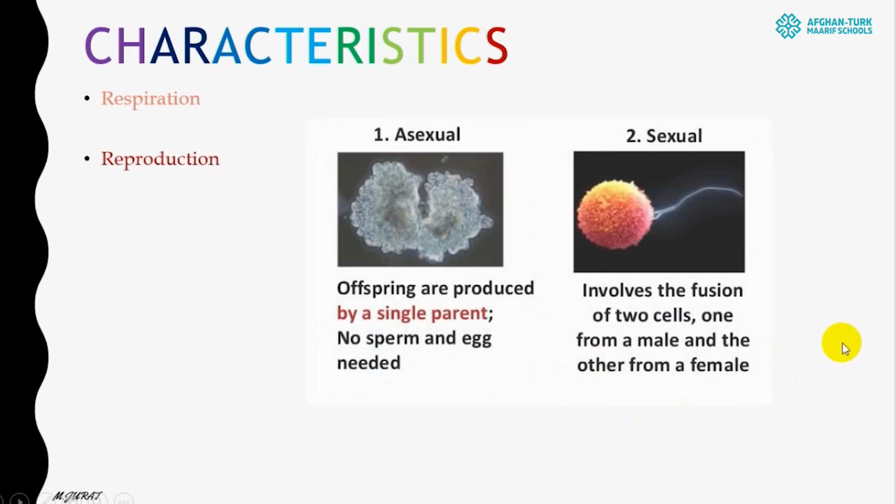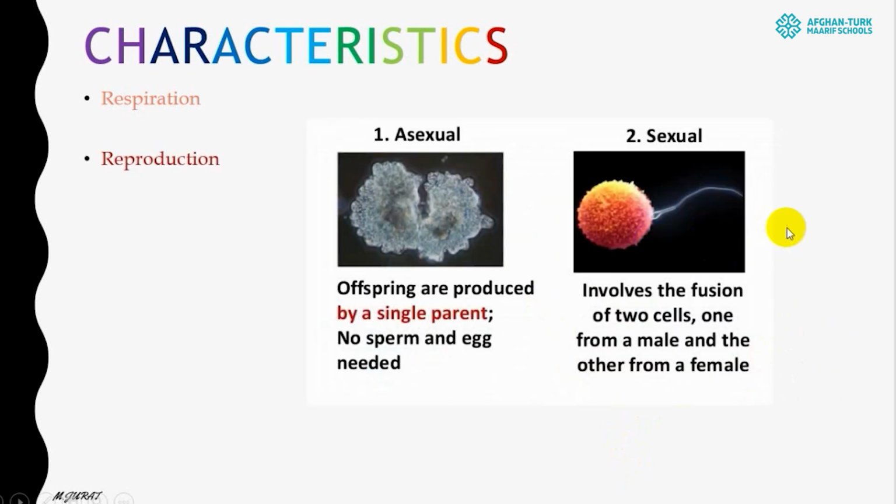The second feature, reproduction. They are reproducing. Reproduction is a process in which a living organism can make copies of itself or can make new offspring, new babies. So in reproduction, animals have two kinds of reproduction, asexual and sexual. If it's asexual, no sperm and egg is needed.